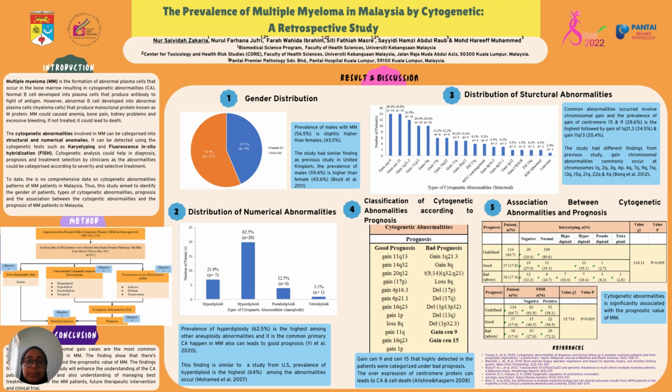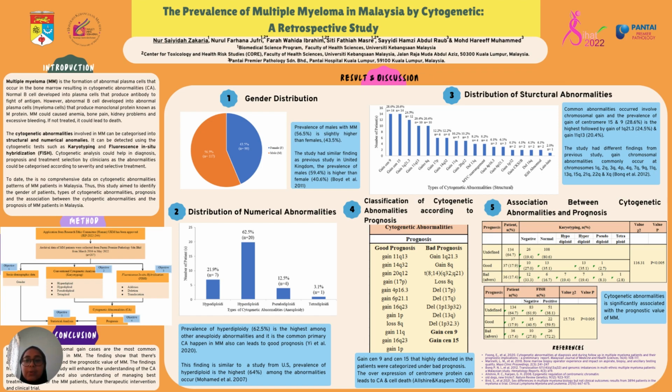A normal B cell would develop into a plasma cell that produces antibody to fight antigen. However, an abnormal B cell develops into an abnormal plasma cell, also known as myeloma cells, that produce monoclonal protein, also known as M protein. Multiple myeloma would cause anemia, bone pain, kidney problems, and excessive bleeding. If it's not treated, then it can lead to death.